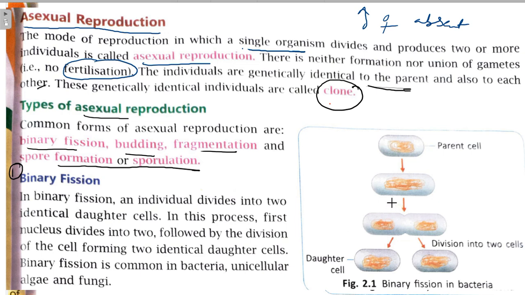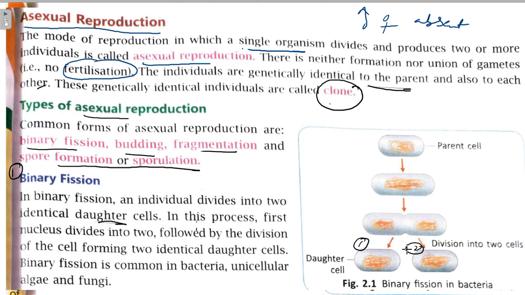So here is the diagram of binary fission. In binary fission, an individual divides into two identical daughter cells, right? So this is the single cell, it grows in size, here division starts, and two daughter cells, cell number 1 and cell number 2, are formed.